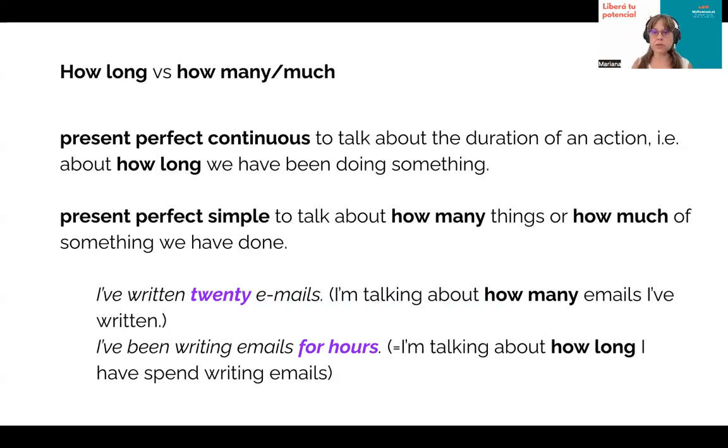I've eaten 3 cookies, only 3 cookies, or I've lived here for 2 years. So that could also be used saying 2 years. Quantity, how many years? But that could also be interpreted with how long. How long have you been living here? And in that case, I transfer to present perfect continuous.